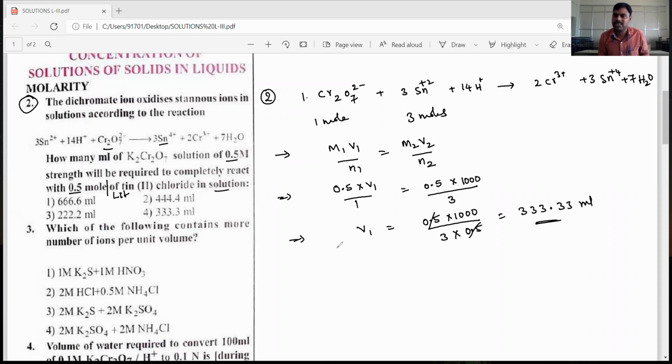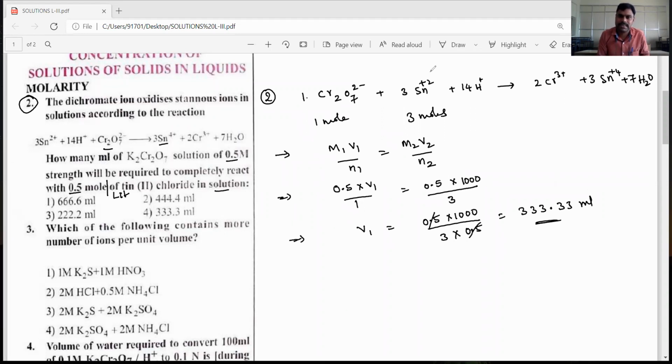What is that another way, dear students? Normality into volume of oxidizing agent is equal to normality into volume of reducing agent. Otherwise, number of equivalents of oxidizing agent is equal to number of equivalents of reducing agent in a chemical reaction. By using that formula also, we can solve this question.